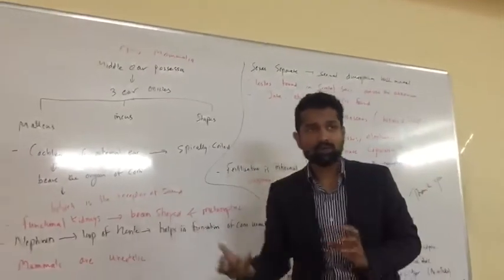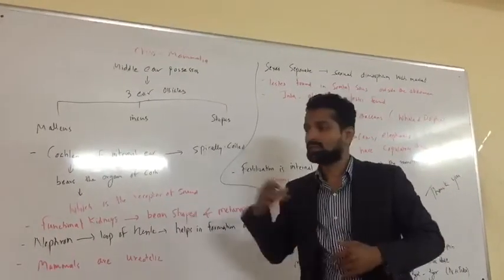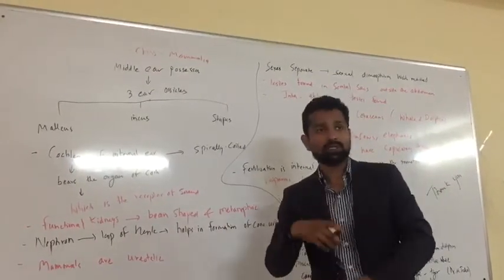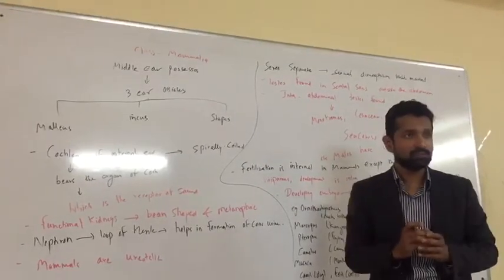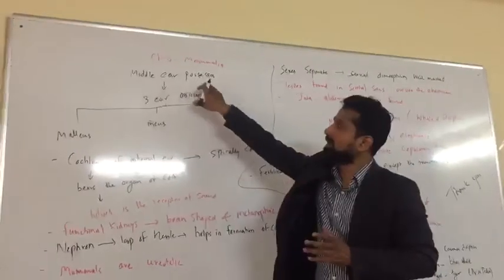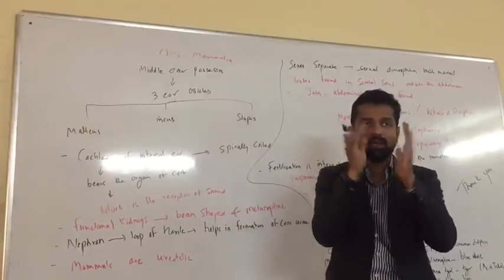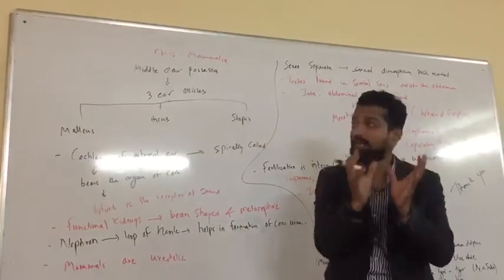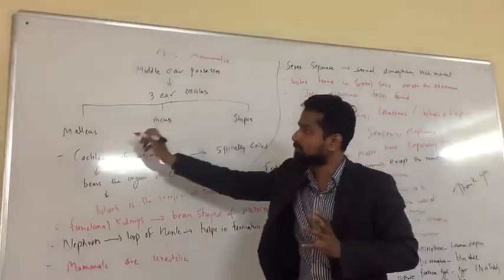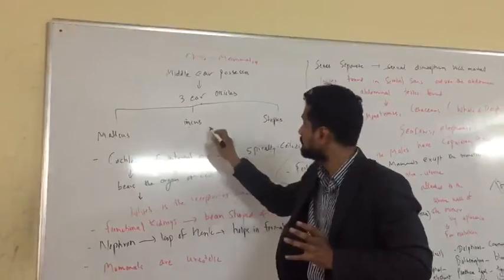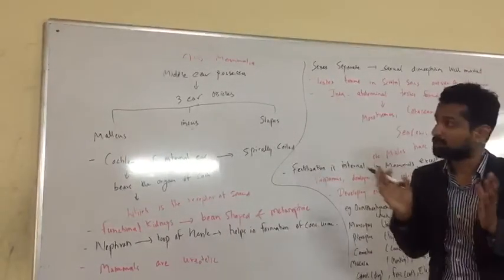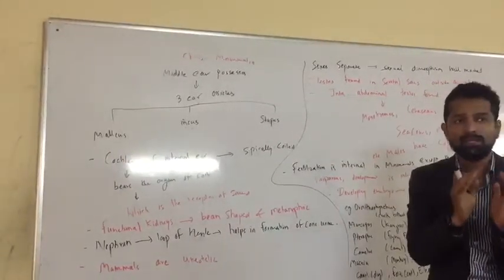So let's discuss further. This is part 4 of class Mammalia, as we already recorded in the previous class. Next point, middle ear process. The middle ear, which is in the center, has 3 ossicles. They are made by malleus, incus, and stapes. These are the 3 parts of the middle ear.